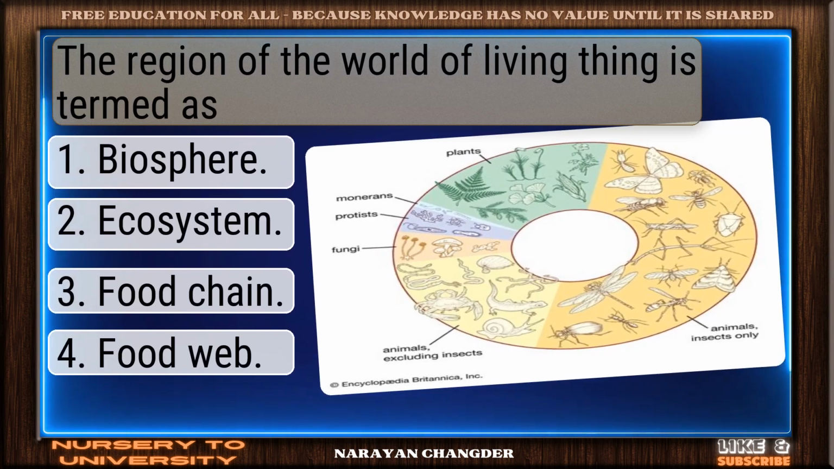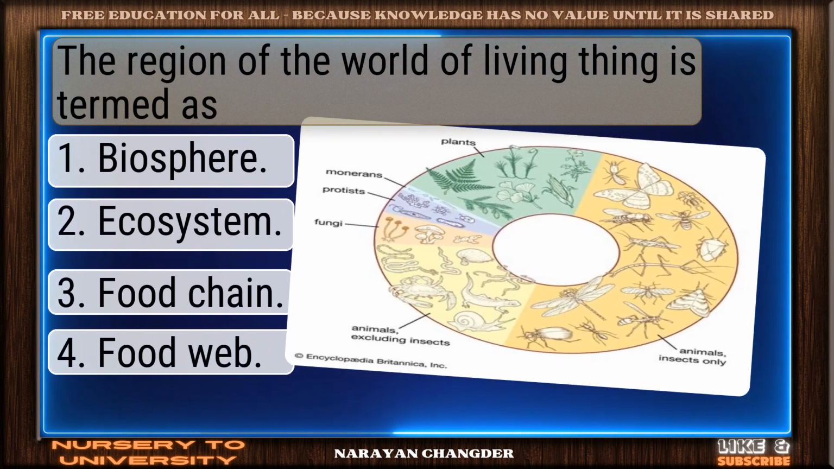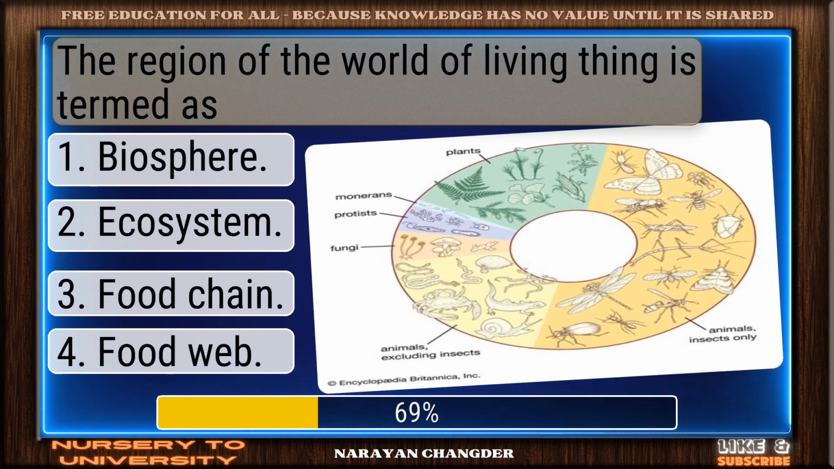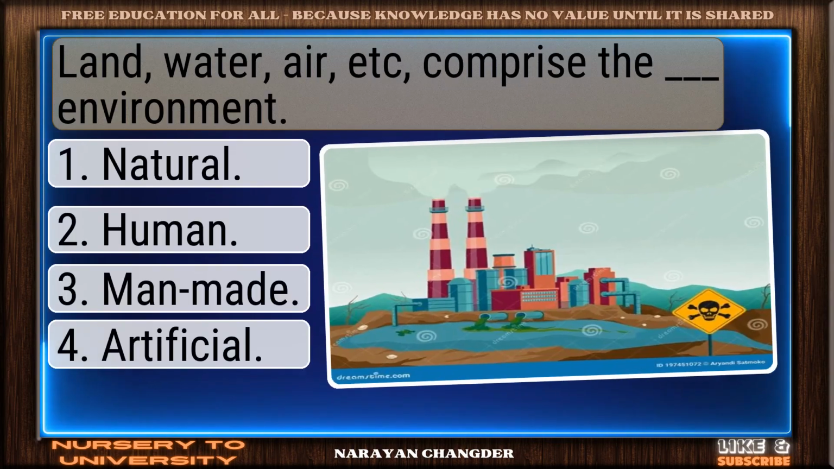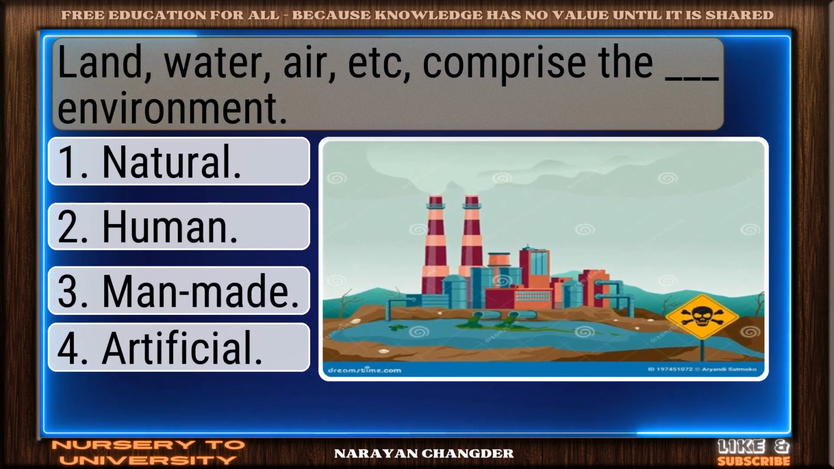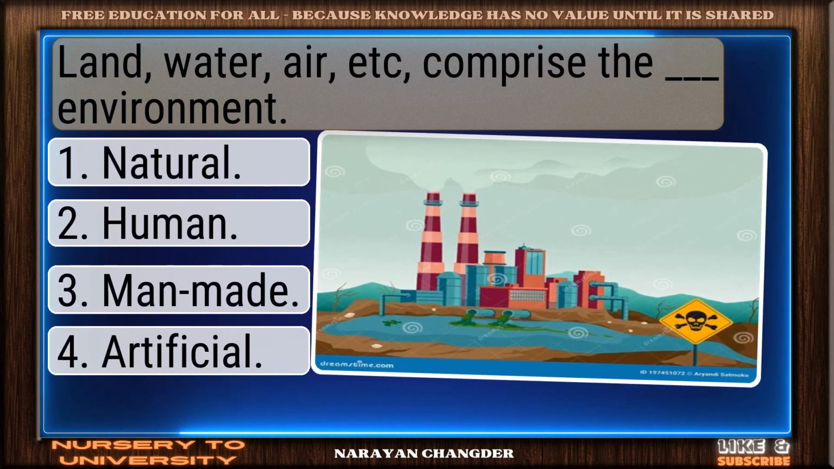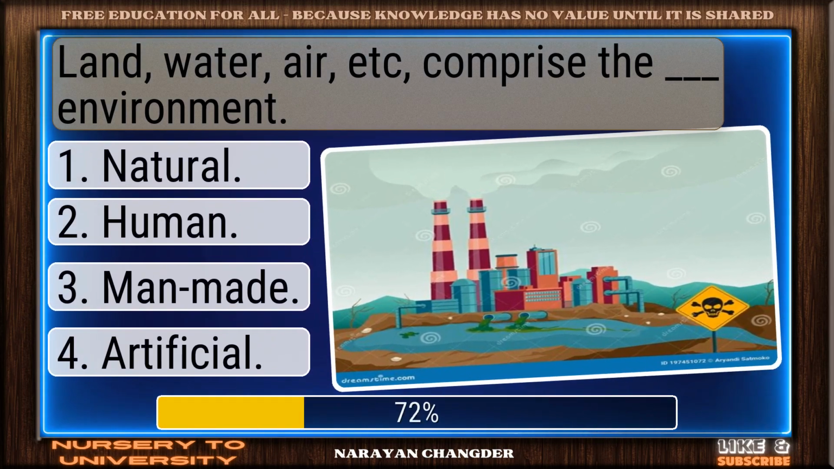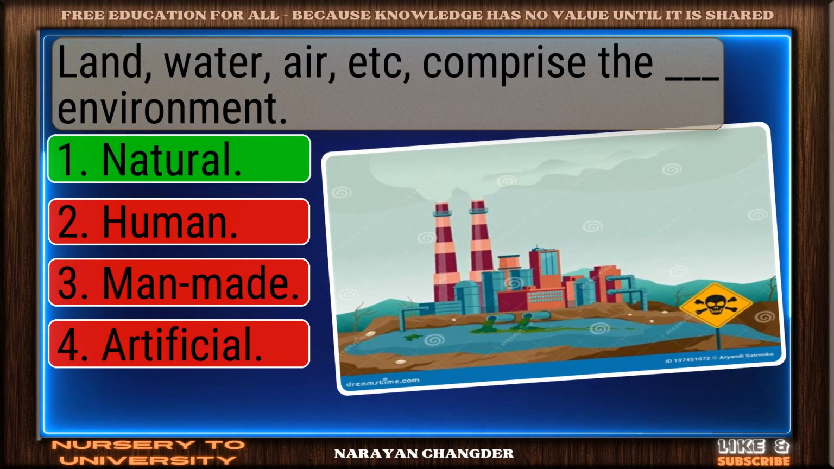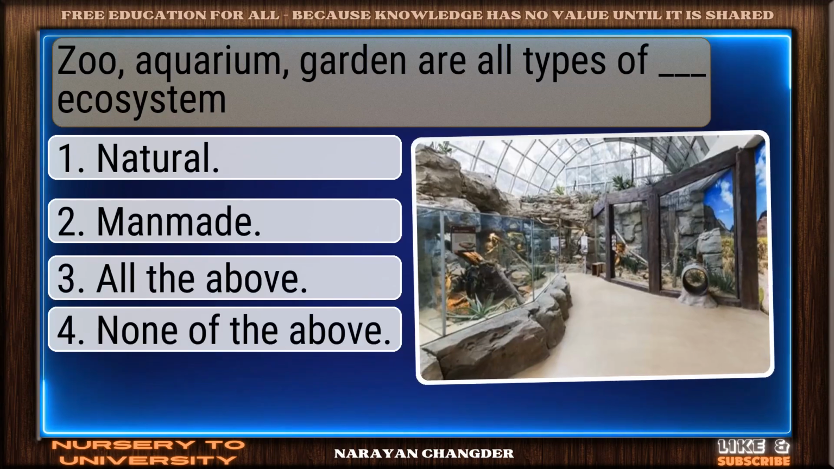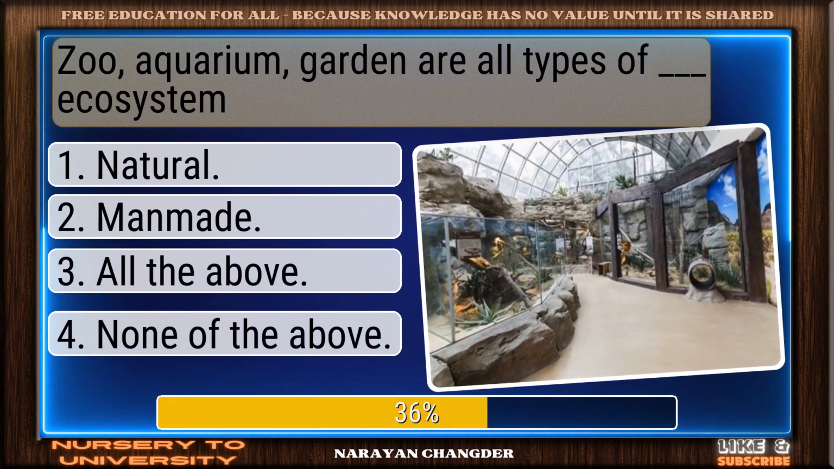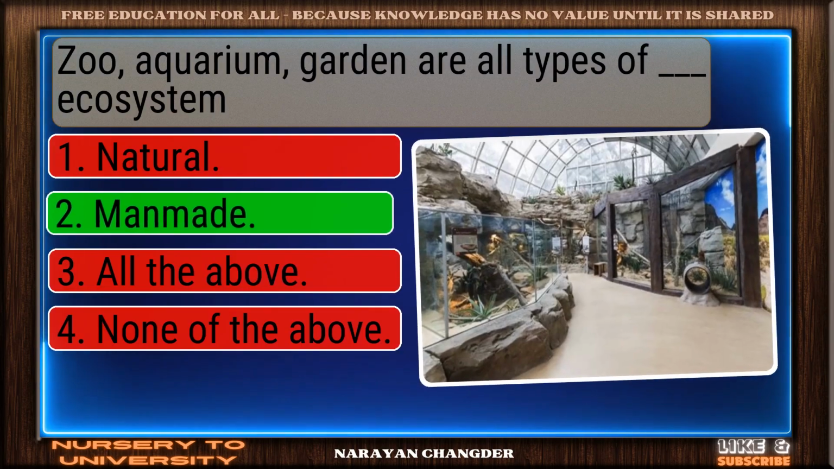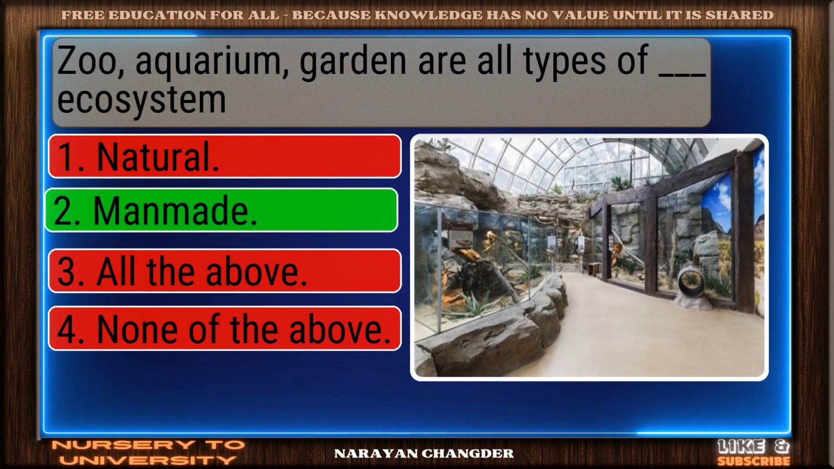The region of the world of living things is termed as. Good thinking. Biosphere is right. Land, water, air, etc. comprise the dash environment. Nicely done. Natural is solid. Zoo, aquarium, garden are all types of dash ecosystem. Perfect. Man-made is the one.